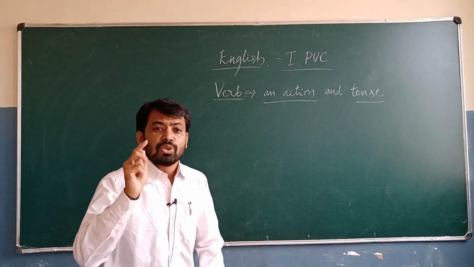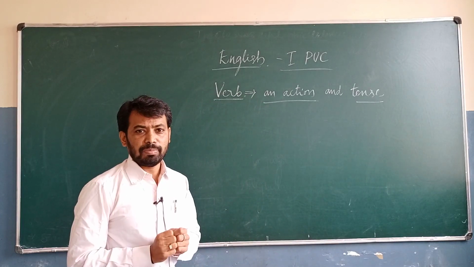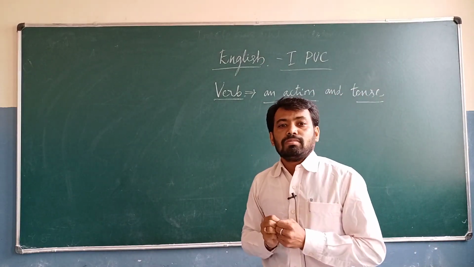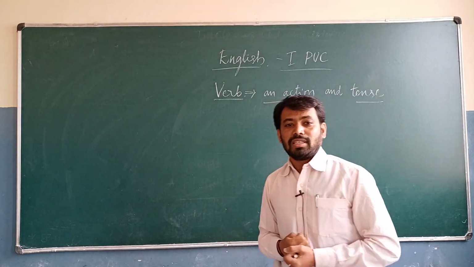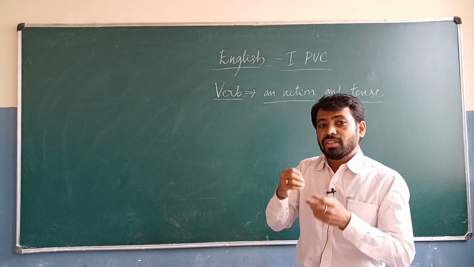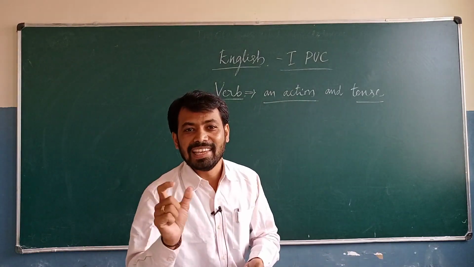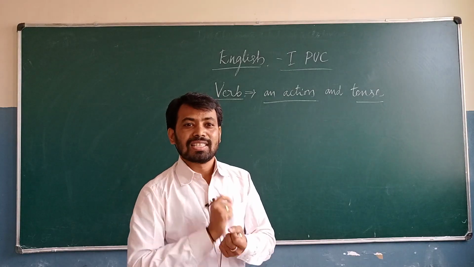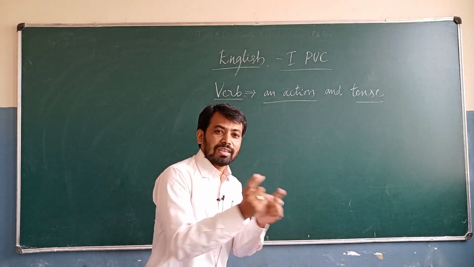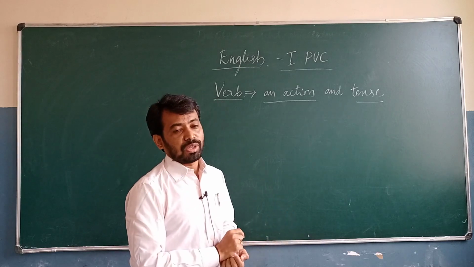Action means it is going to show its own action. For example, walk, or go. Walk is in the present tense, and go is in the present tense. In the present tense for third person singular, we add es: goes, and walks. That is in the present tense. So walk shows only one action, and that is a verb.